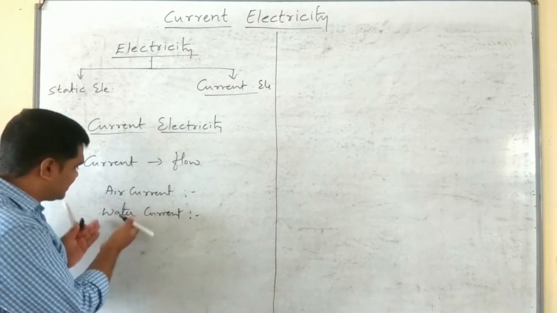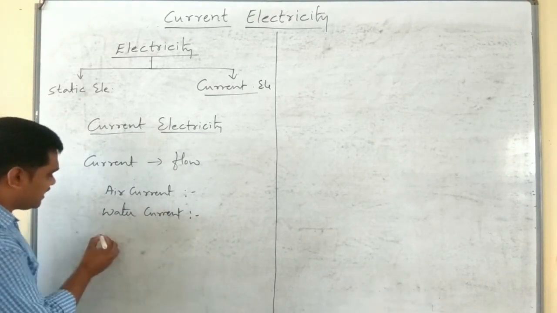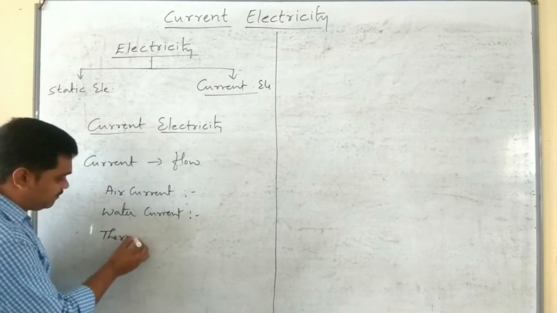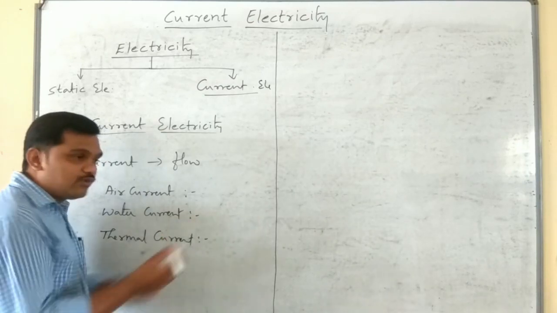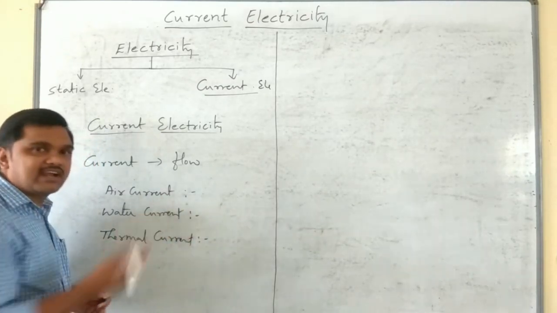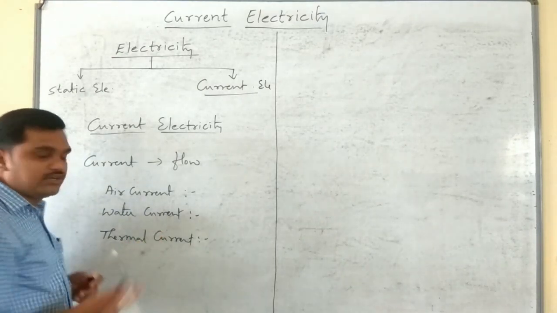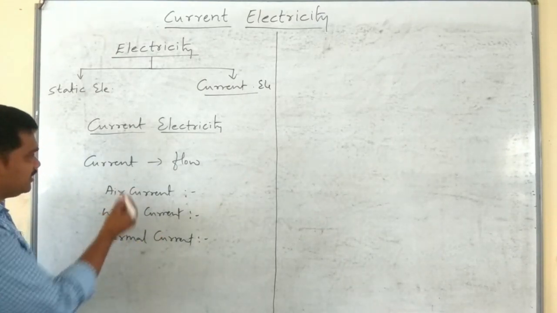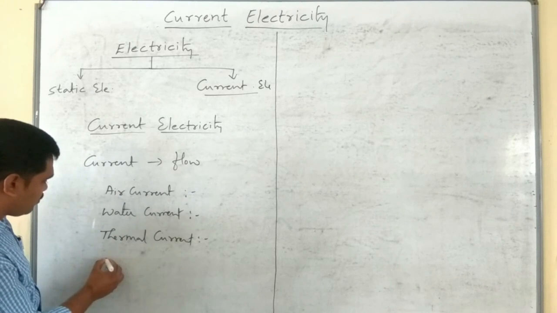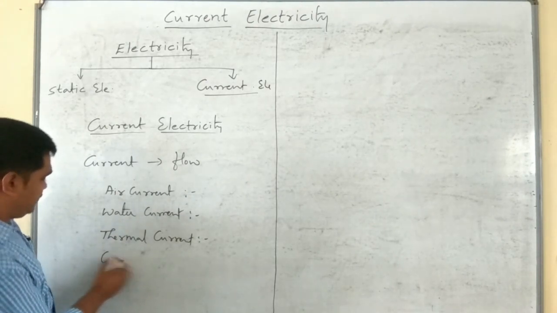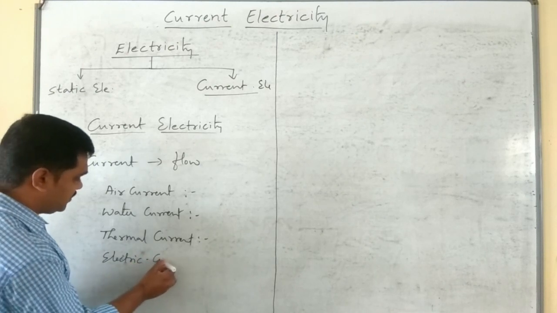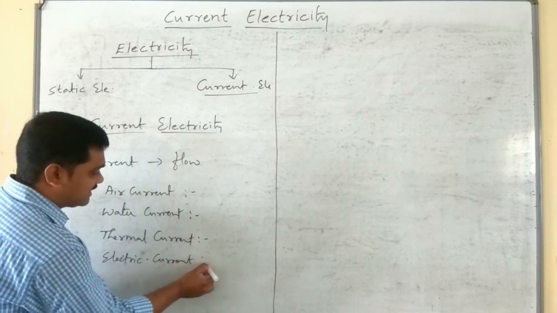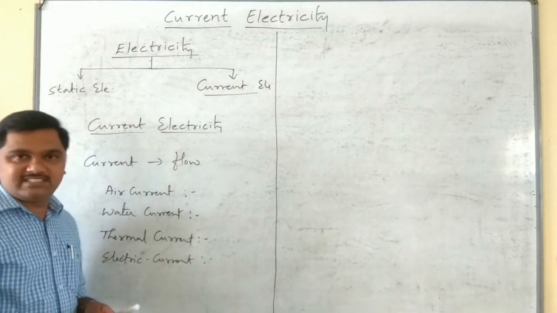Similarly, thermal current, that is flowing heat, heat flowing in a conductor. In this way we come to electric current, which is due to the flow of electric charges.